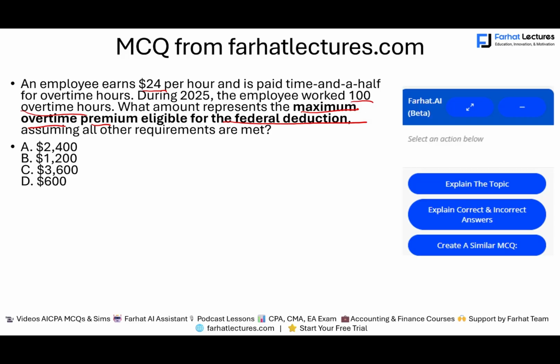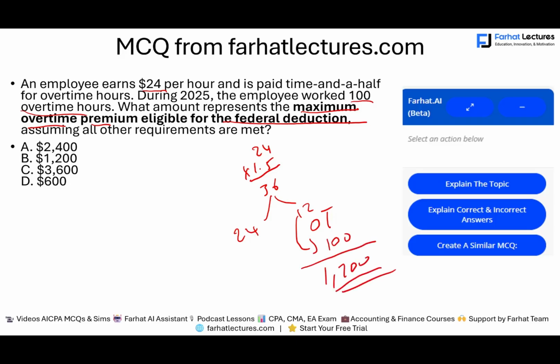So they are paid $24 regular pay. What's the overtime pay? You multiply this by 1.5 and that's going to be $36. Of the $36, $24 is regular pay and $12 is overtime. Now, if they worked 100 hours of overtime, we're looking at $1,200 of overtime premium.